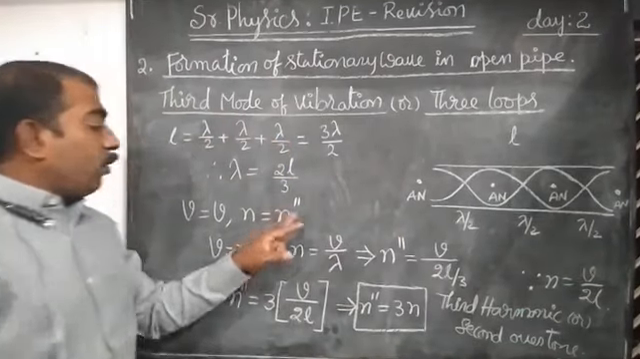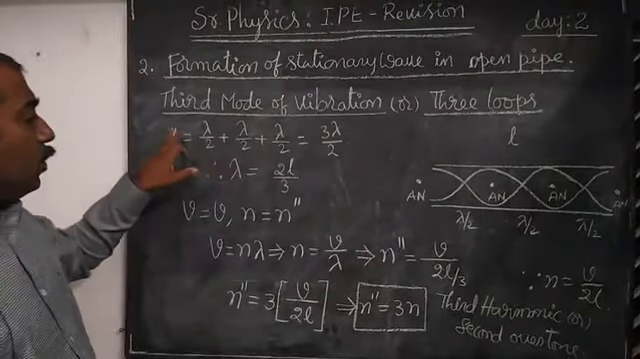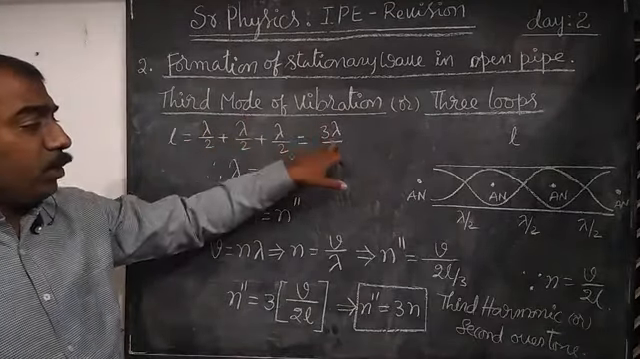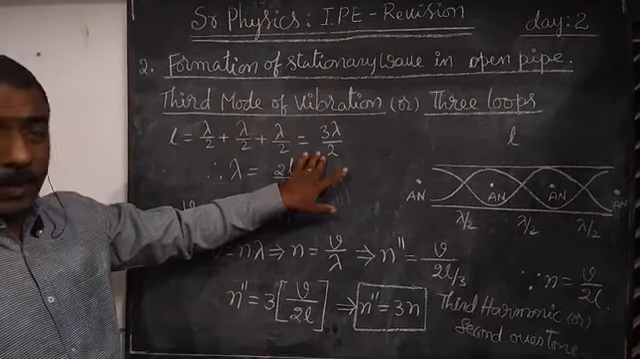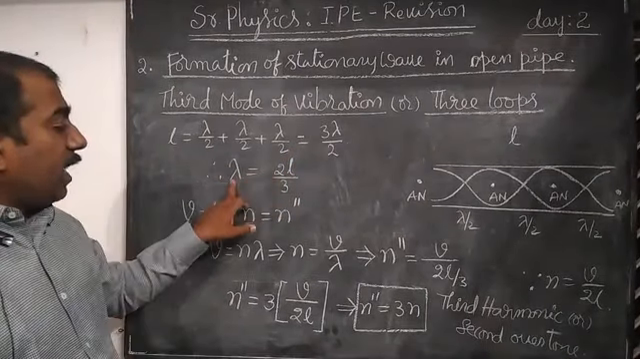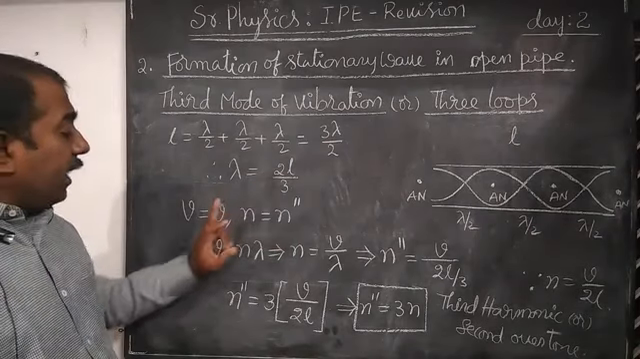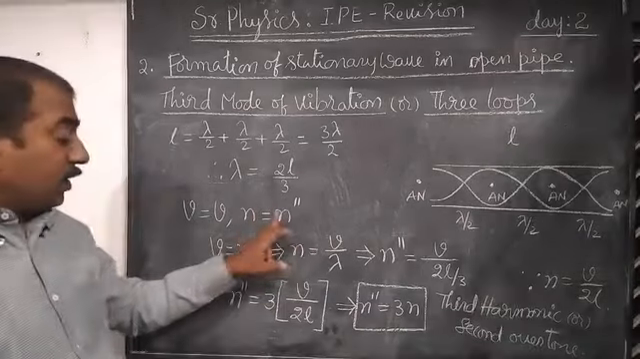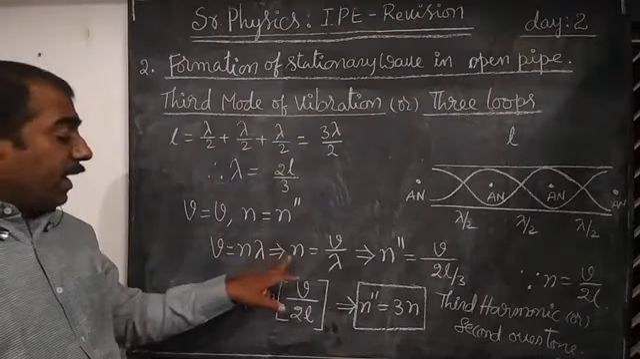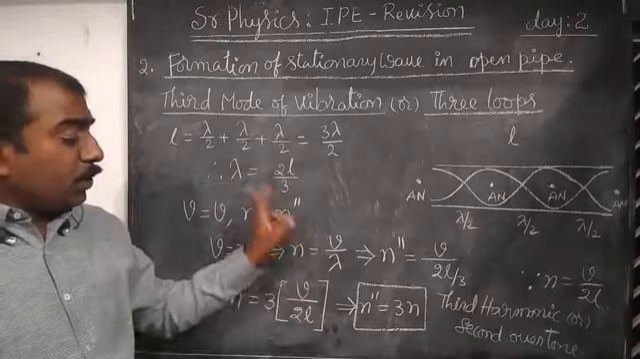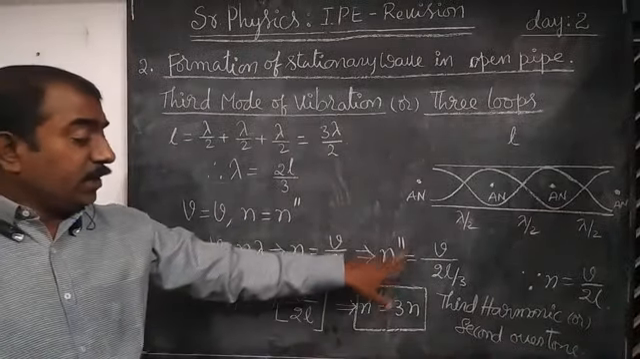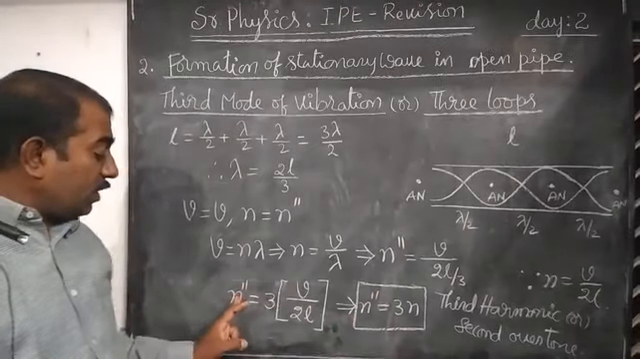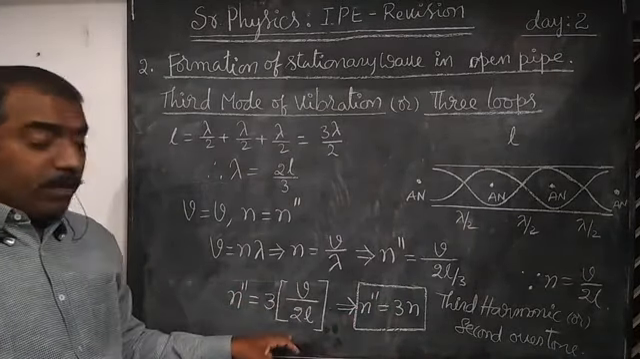So let us find the frequency. Let us calculate the length. L is equals to lambda by 2 plus lambda by 2 plus lambda by 2, total 3 lambda by 2. From this equation, lambda is equals to 2L by 3. Again, velocity of sound will be v, and frequency, let us consider it as n double dash. So v is equals to n lambda, n is equals to v by lambda. By substituting these values, n is equals to n double dash, v is equals to v, lambda is equals to 2L by 3. From this expression, n double dash is equals to 3 into v by 2L.